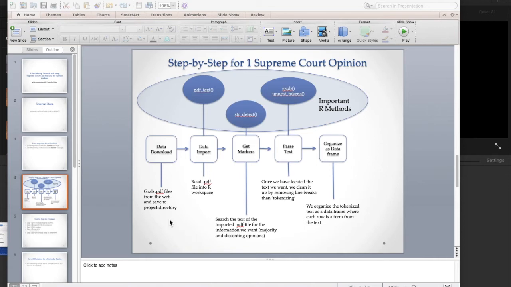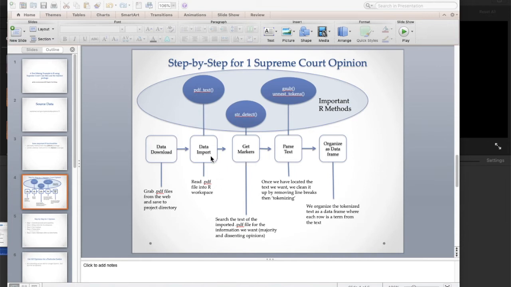I've taken about 10 of those PDFs and dropped them into a directory labeled data that lives inside of my RStudio project. Once the data is downloaded, there's a data import step, where we read the text from one of those PDF files into the workspace. We're going to rely on the pdf_text method to take all of the text contained in one of these Supreme Court opinion PDFs and read it into the workspace so that we can start working with it as data.